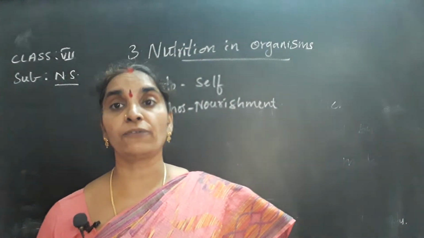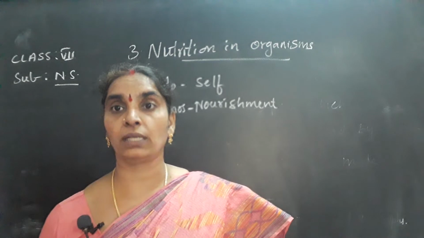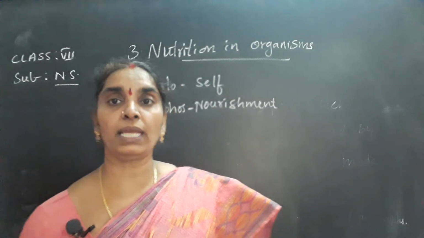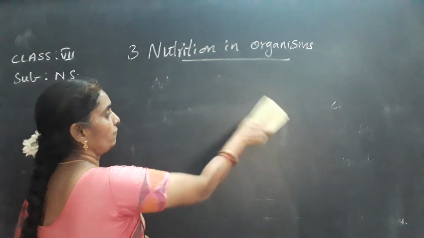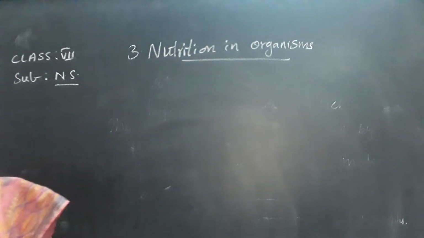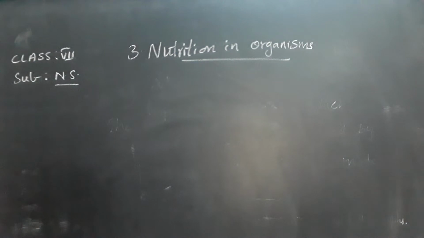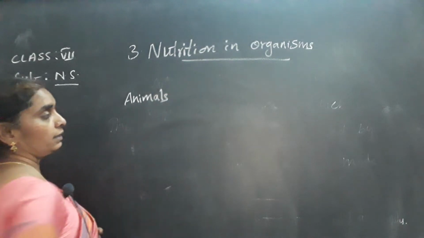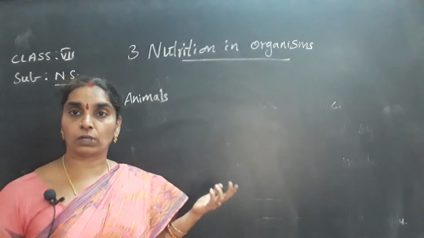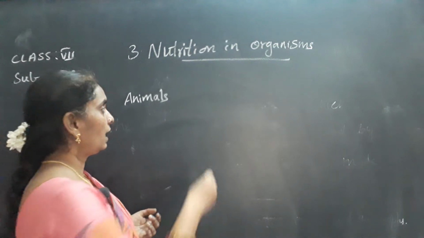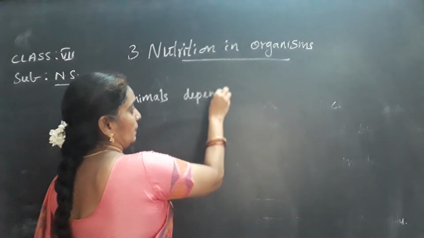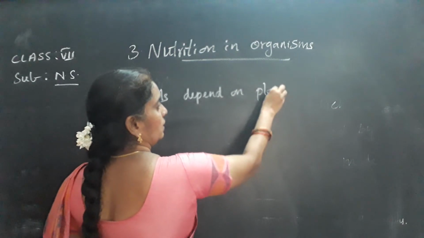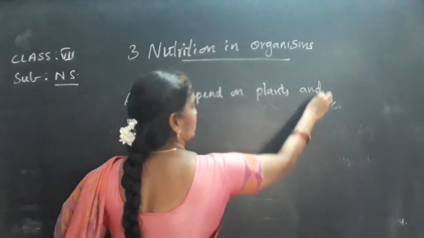The organisms which perform autotrophic mode of nutrition are called autotrophs. Okay, next coming to the heterotrophic mode of nutrition. The mode of nutrition in which the organisms depend on other organisms for food. Previously you can write the example for autotrophs as plants. Okay, animals depend on plants and other animals for their food.